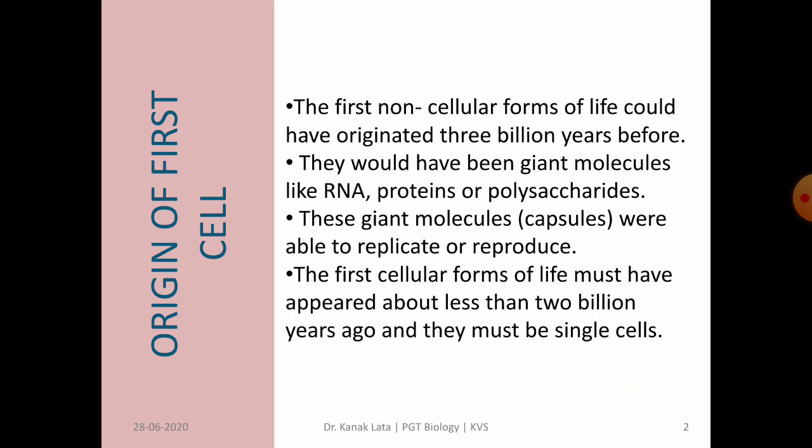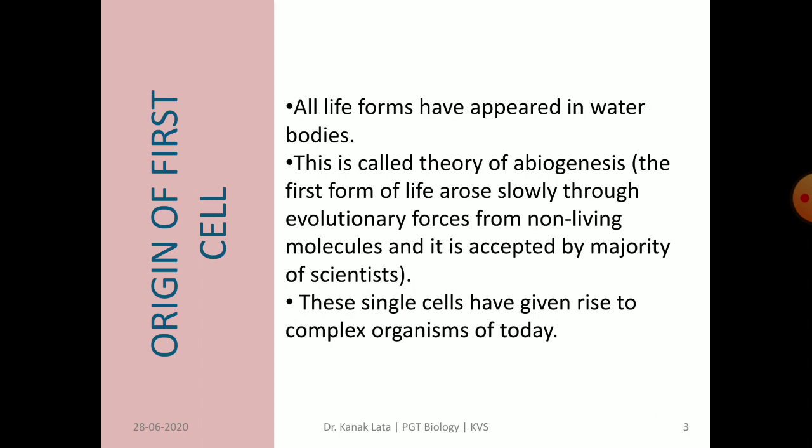Non-cellular forms of life originated first, 3 billion years before. It was thought that it would have been giant molecules like RNA, proteins, or polysaccharides. These molecules were able to replicate or reproduce. First unicellular life then appeared less than 2 billion years ago. It was also seen that all life forms appeared in water bodies first.